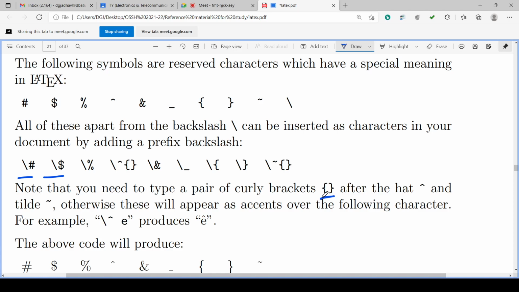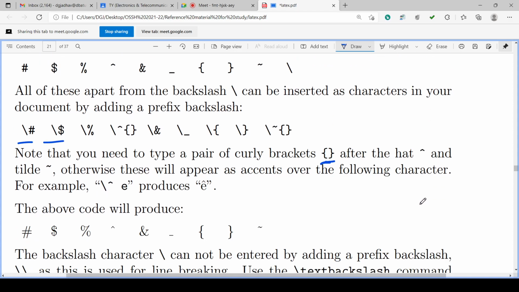And we can use curly brackets to club the text together, these letters together. And we can have hat and tilde, which can be put on the letter or the word. For that we have to use backslash hat or backslash tilde, and then the next text.